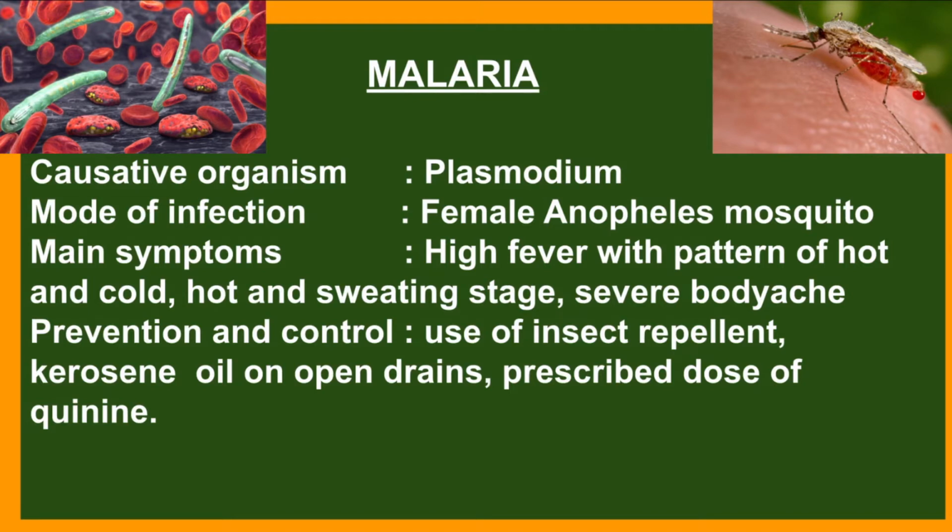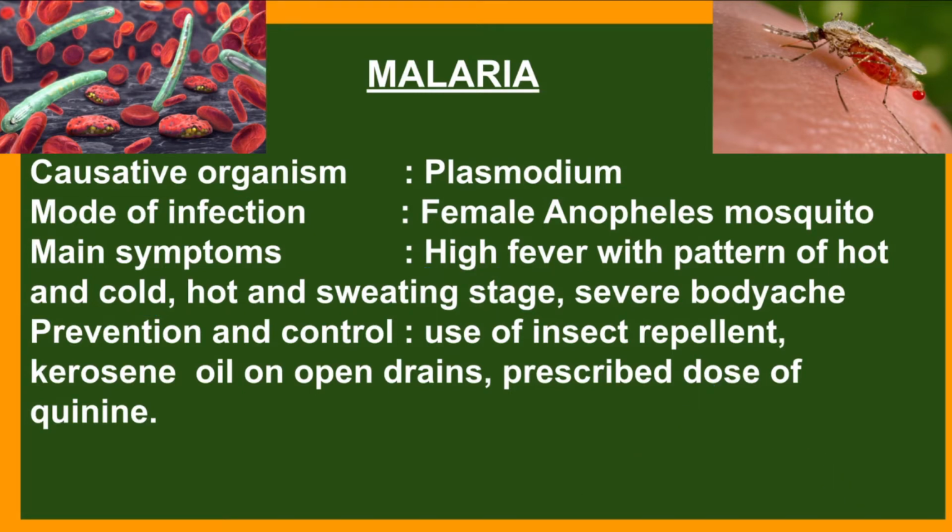The specific symptom of this disease is high fever with a pattern of hot and cold. It means that first the fever rises and then it comes down with sweating. Severe body ache occurs.